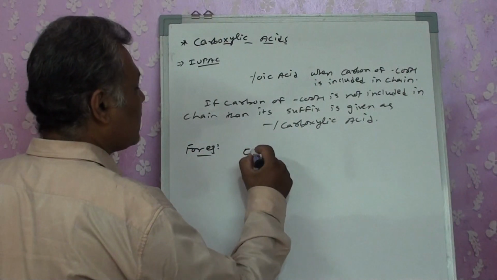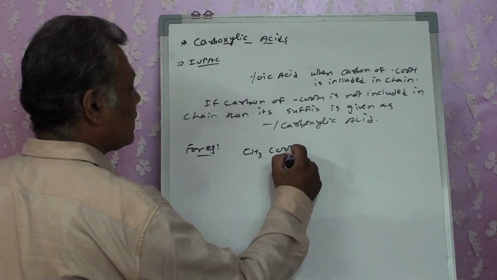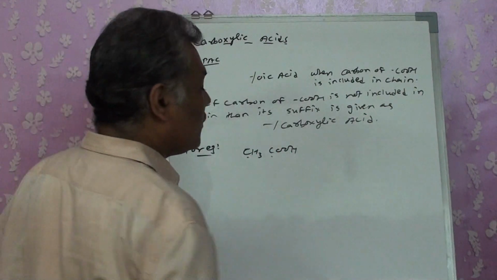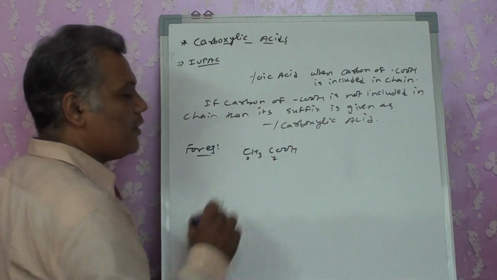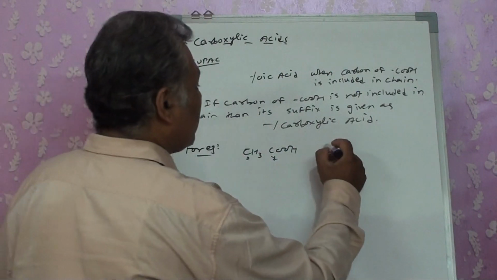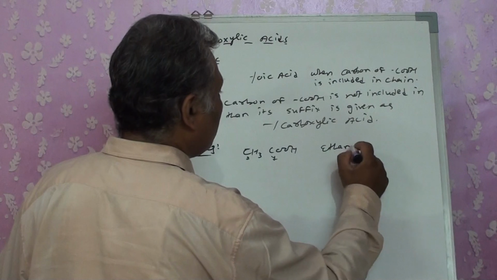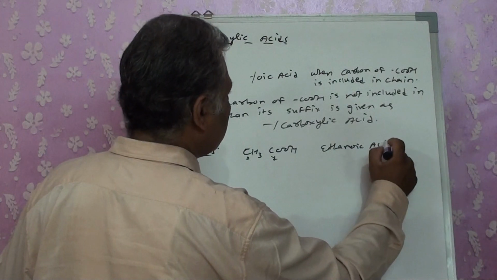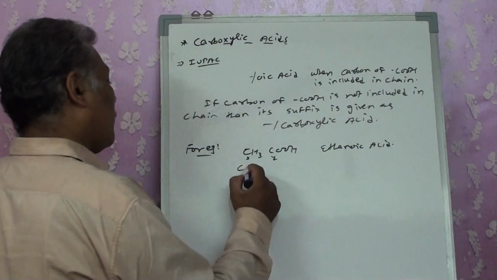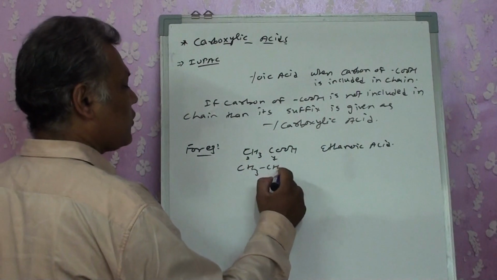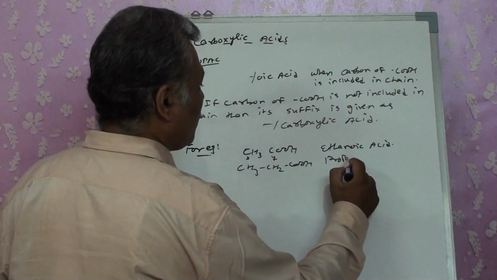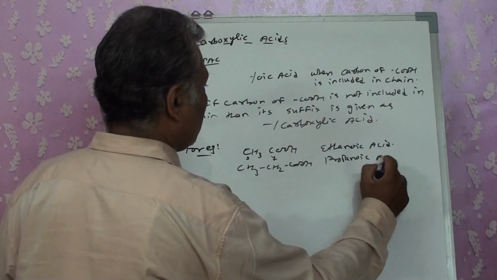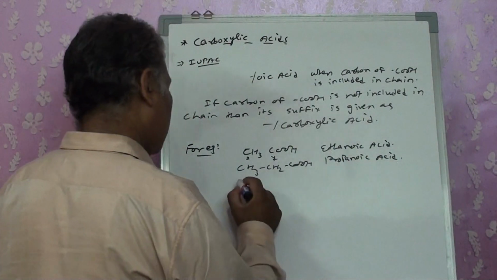If I am having CH3COOH, I am having 2 carbons. The first carbon is included in the chain, so we write the name as ethanoic acid. Right? If I am having CH3CH2COOH, we write it as propanoic acid.